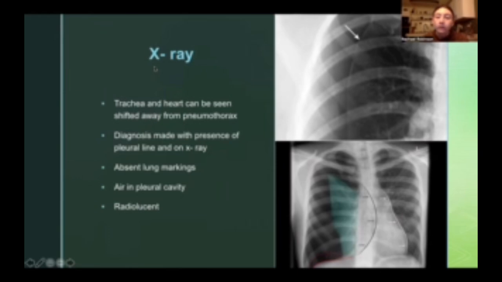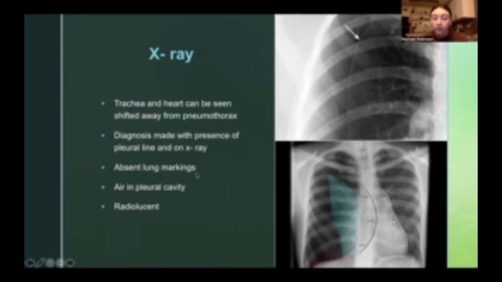And I'm going to go over what all of those findings look like for those different modalities. For an X-ray, the trachea and heart organs within the mediastinum will be seen shifted away from the pneumothorax. That air pressure is going to push those things away from where it's occurring. A diagnosis may be made for this condition with the presence of a pleural line seen on an X-ray. You can see it right here is your pleural line, which is not typically supposed to be found on an X-ray unless there is something going on with that patient, as well as absent lung markings where they're typically present.